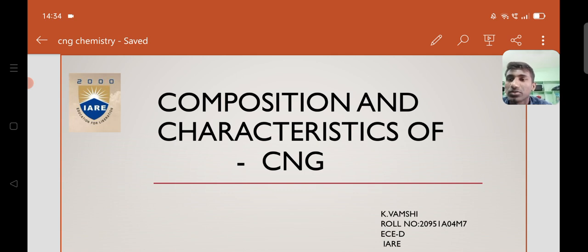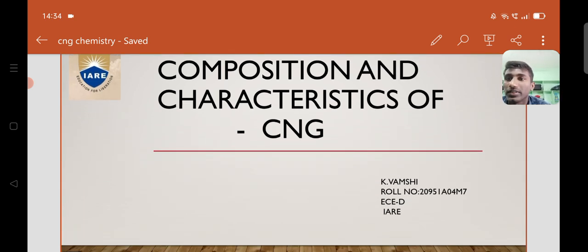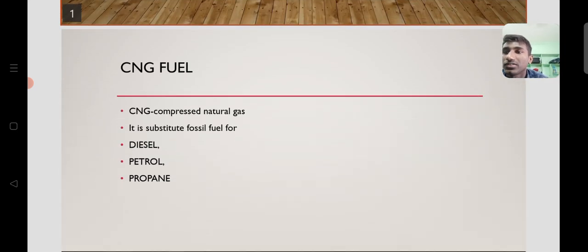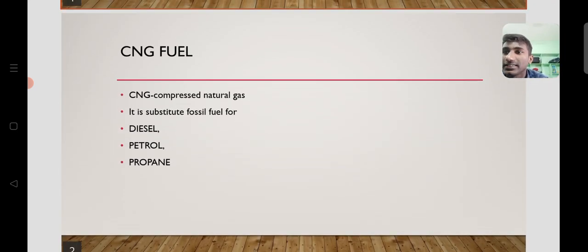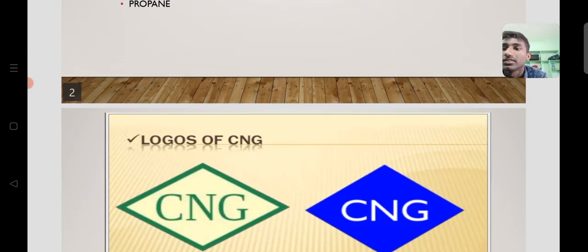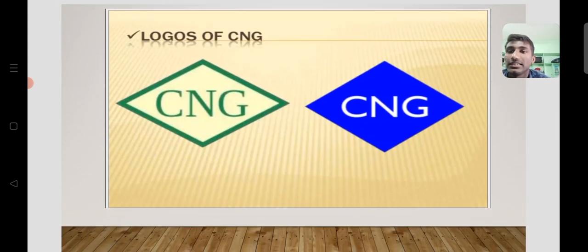Today I want to discuss the composition and characteristics of CNG, which comes under the subject of chemistry. So let us start the topic. First of all, what is CNG? CNG is known as compressed natural gas. This is a substitute fossil fuel for diesel, petrol or propane. So CNG is used instead of diesel, petrol or propane. And here you can see the logos of CNG.